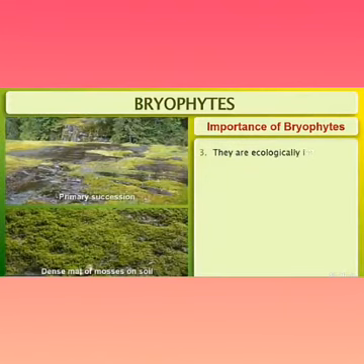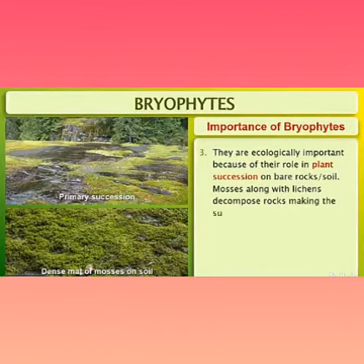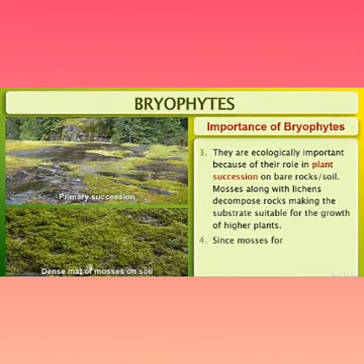They are ecologically important because of their role in plant succession on bare rocks, soil, etc. Mosses along with lichens decompose rocks, making the substrate suitable for the growth of higher plants.